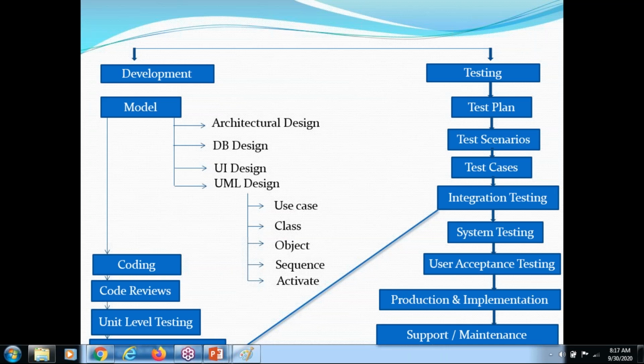Sir, what do you mean by test cases? Once you identify the scenarios, suppose take a pen. What are the scenarios? Pen cap is one scenario. In the requirement, it is given that the cap color should be green. Now you are checking the cap color, and the cap color is a different color, so it is not matching. The requirement says your cap color should be green, but you are not seeing a green cap. You are seeing a different color cap, so it is not matching. So the actual result is not equal to the expected result, so your test case is failed.